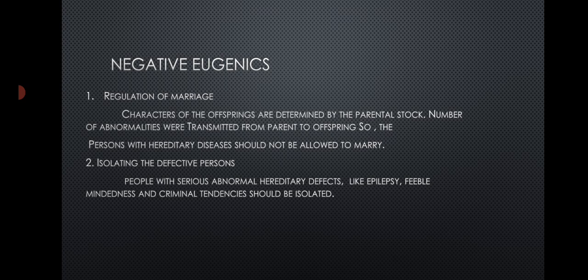Next, isolating the defective person. People with serious abnormalities like epilepsy, feeble-mindedness and criminal tendencies should be isolated. Such persons should not be permitted to mingle and marry with a normal person.